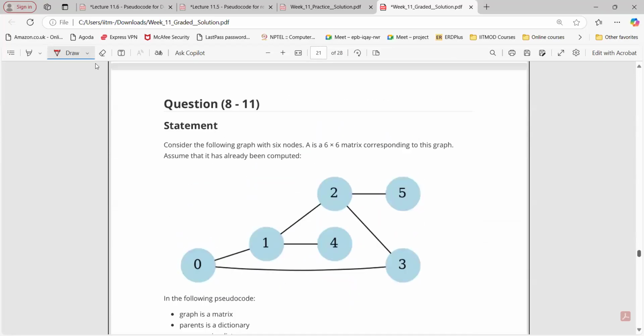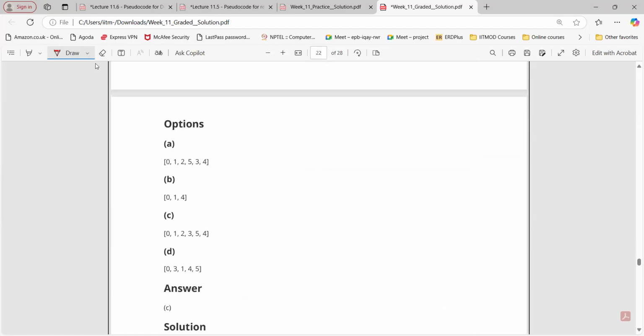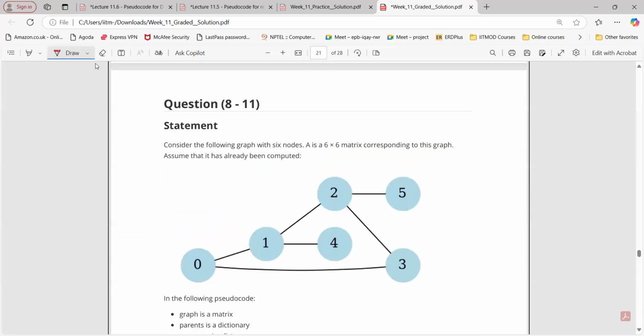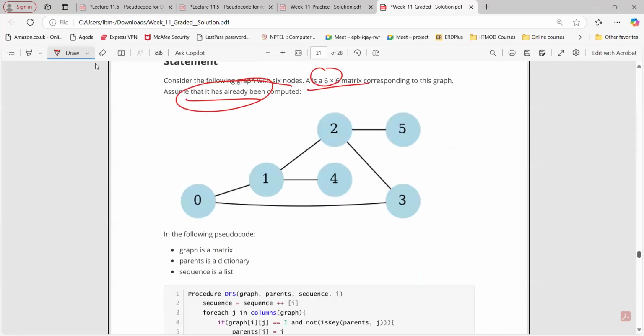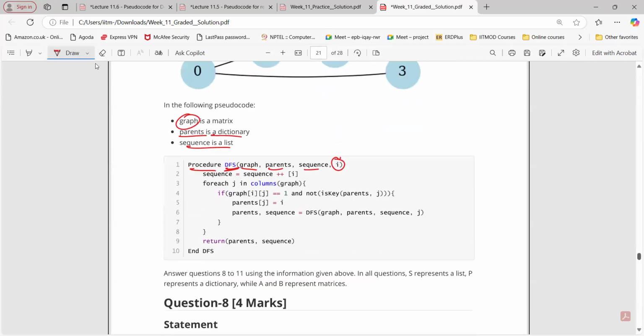Now, question number 8 and 11. What is the question? Okay, let's see. Consider the following graph with 6 nodes, and the 6 by 6 matrix corresponding to this graph. Assume it is already computed. The following pseudocode: graph is a matrix, parents is a dictionary and sequence is a list. Now procedure DFS graph parent sequence, where sequence is a list, parent is a dictionary, and graph is a matrix. I is the element given to us.